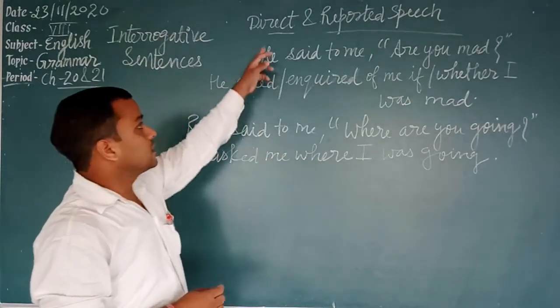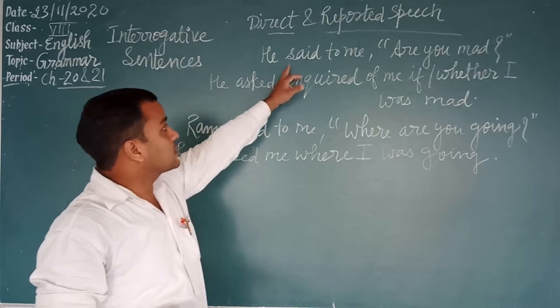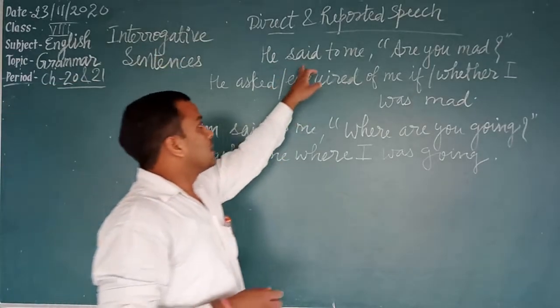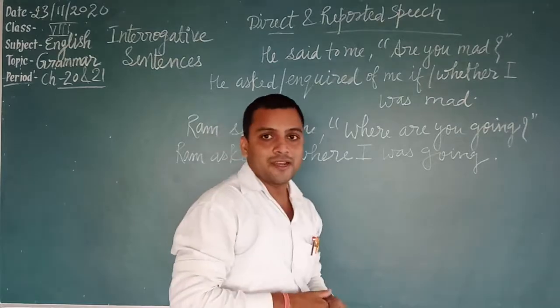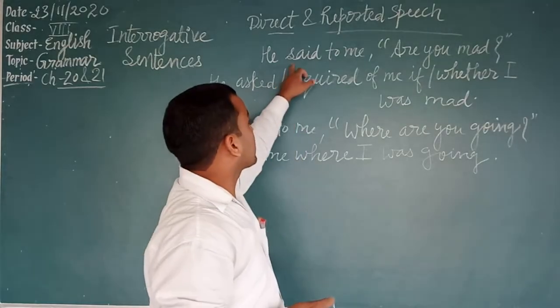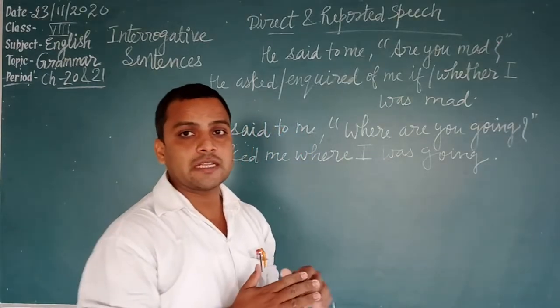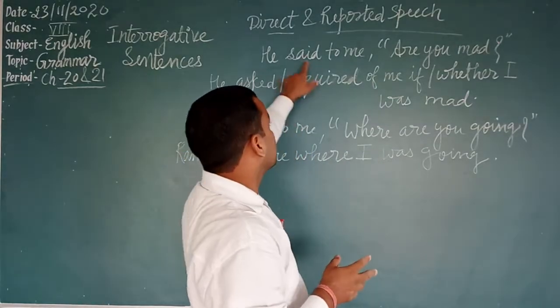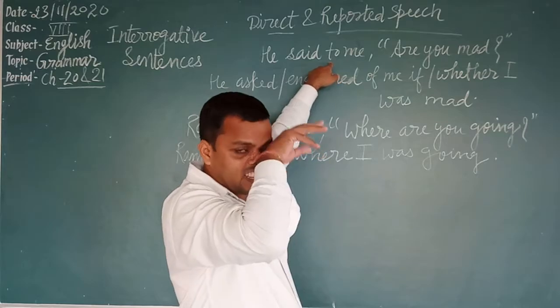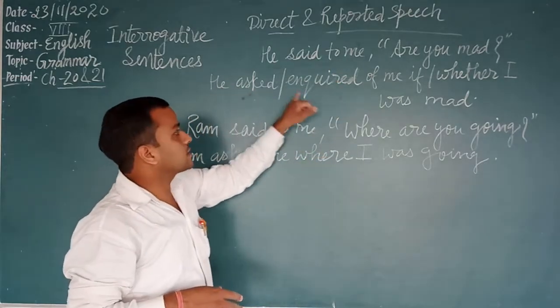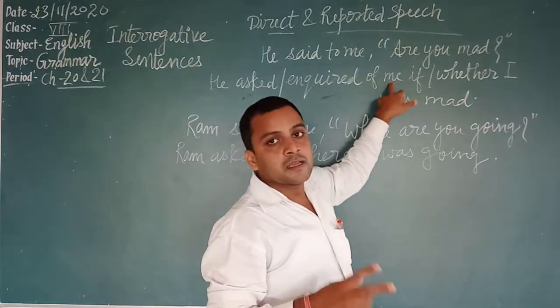Students, now see the reported speech of interrogative sentences. He said to me, "Are you mad?" Students, if the reported speech is an interrogative sentence, then the reporting verb said to changes into asked or inquired of. He asked, inquired of me.